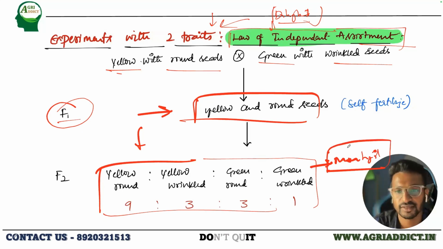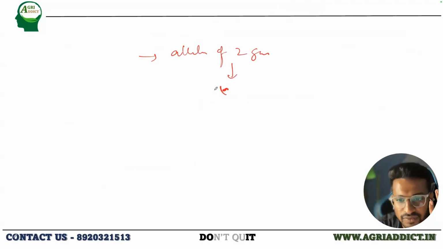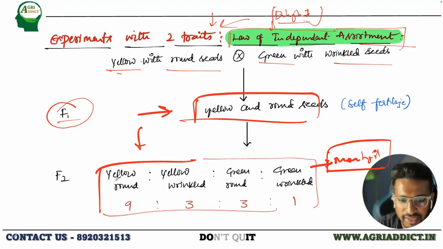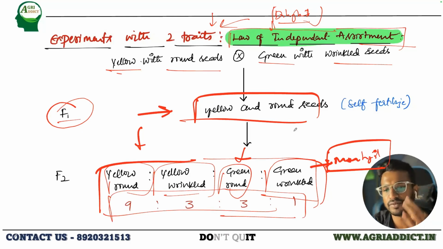Based on this observation, he came to the conclusion that the alleles of two different genes do not mix with each other. They will be separated after gamete formation. That is why you clearly see yellow with round, yellow with wrinkled, green with round, green with wrinkled, all four possible types. If there was improper mixing, this ratio should not have come. But since there was no blending, they segregate or assort independently, and you see this ratio. This is what he concluded after doing a dihybrid cross.